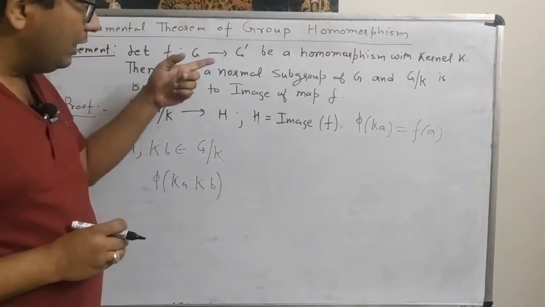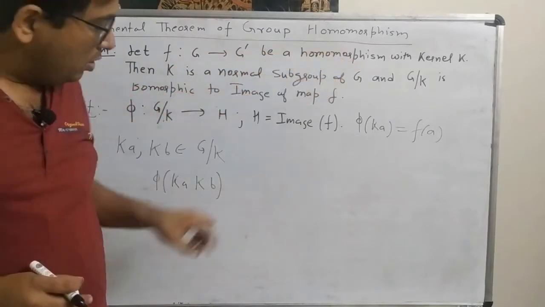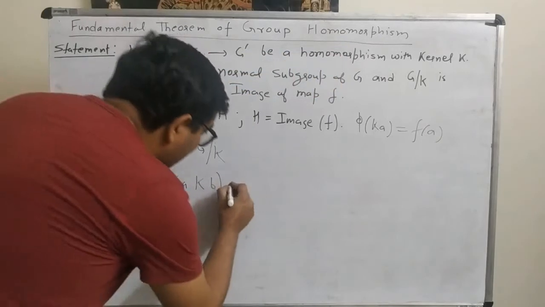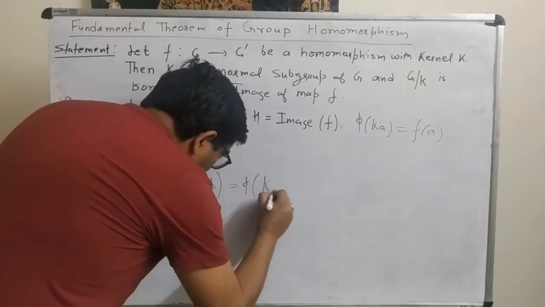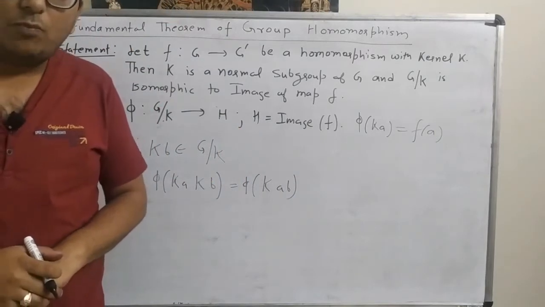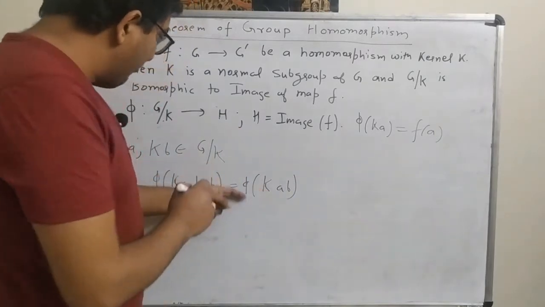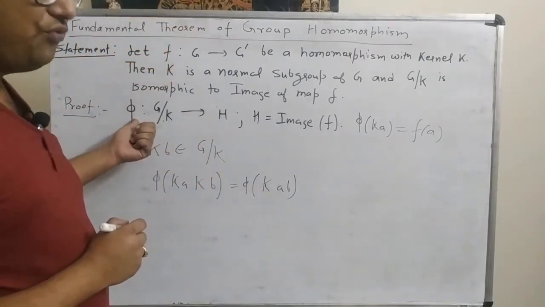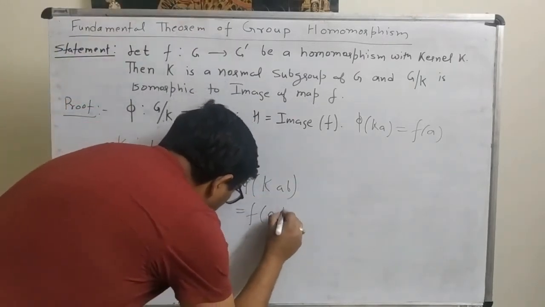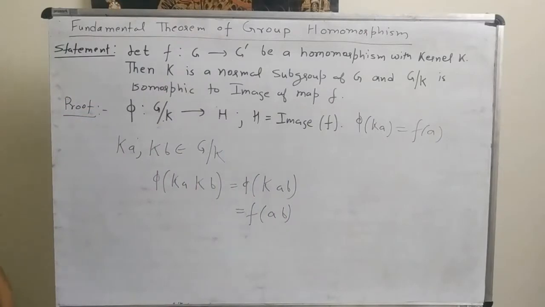If we rewind, we know that in the case of a quotient group, Ka times Kb is equal to K of AB. And by the definition of this map, phi of K of AB should be equal to F of AB.